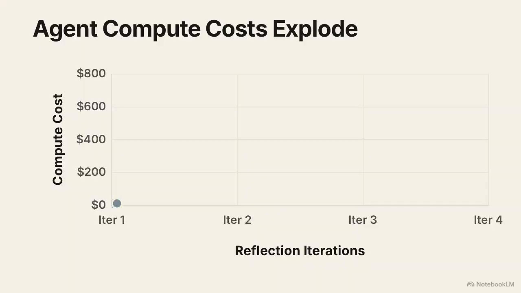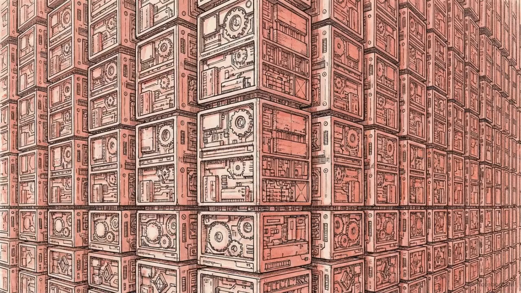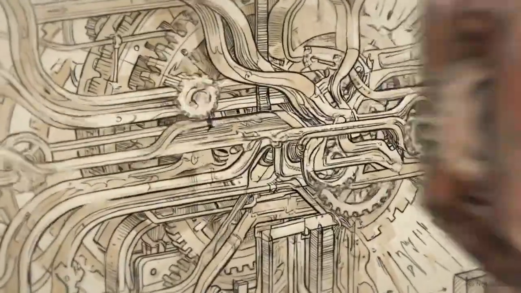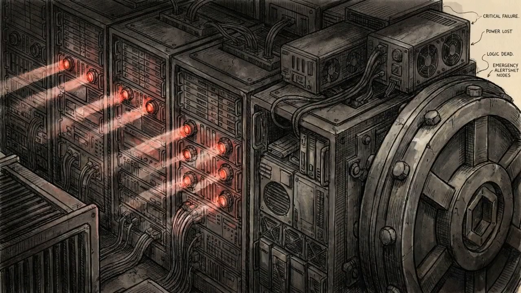This reveals the hidden economic trap of the process: quadratic growth. We are looking at the agent's thinking budget. By the third iteration of a reflection loop, the model pays to reread the entire history of previous turns, plus the new context. The compute cost compounds with every cycle. Without dynamic turn limits or a strict thinking budget to cut the agent off when success becomes statistically unlikely, an autonomous reasoning loop will quickly bankrupt an enterprise cloud account.